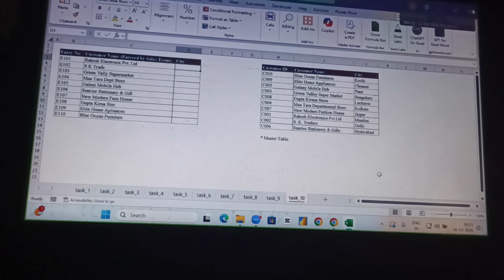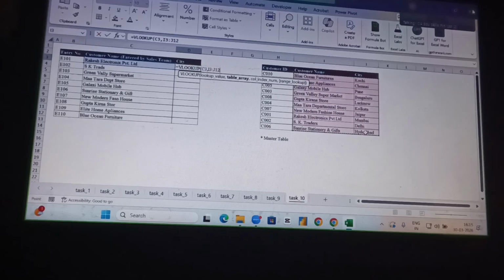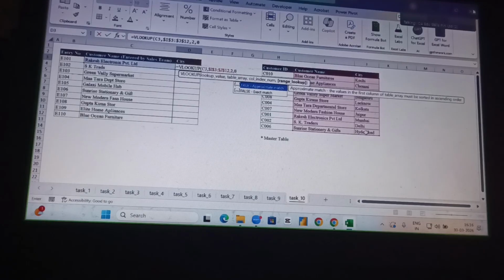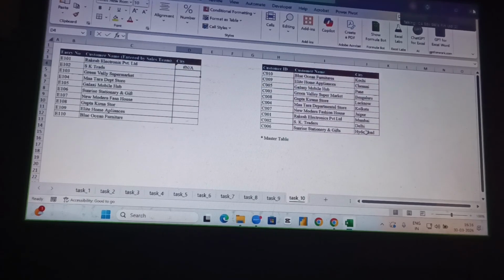So generally we use VLOOKUP. Let's see VLOOKUP. What is my lookup value? This is my lookup value, comma, and the table array is this, then the F4 key. Which column do I want to read? The second column, and exact match, 0. But I am not getting the result. Could you please tell me why we are not getting the result by using the VLOOKUP function?